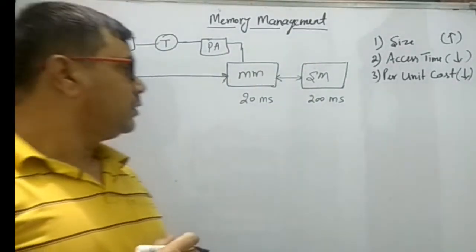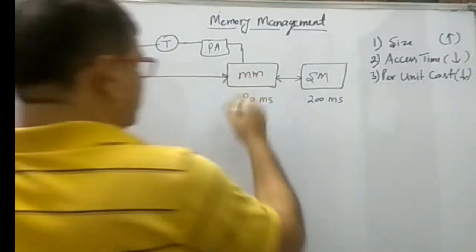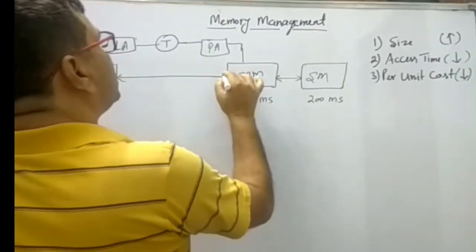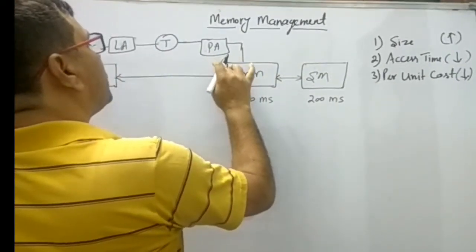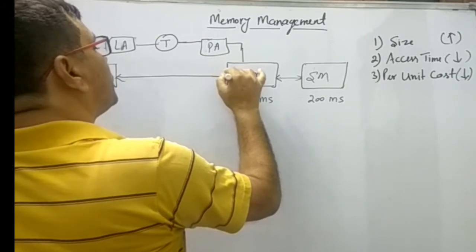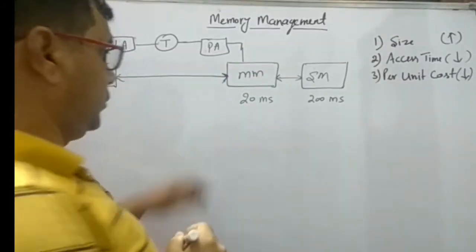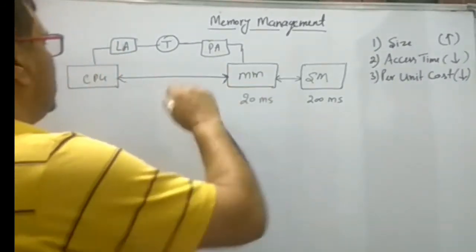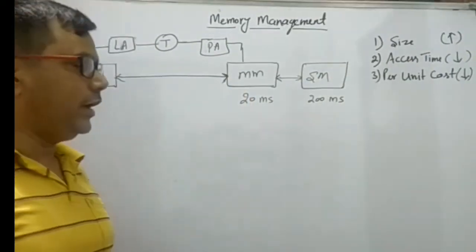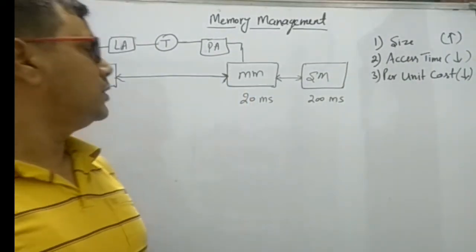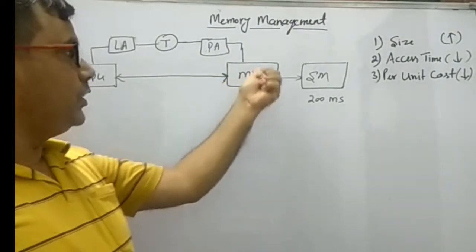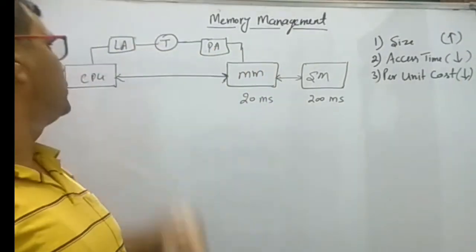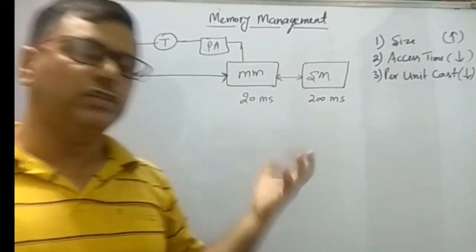Okay, and let the CPU try to access the main memory content for the execution of processes.